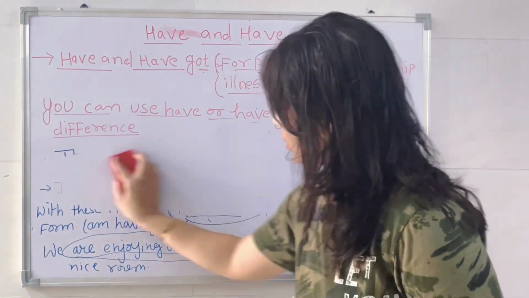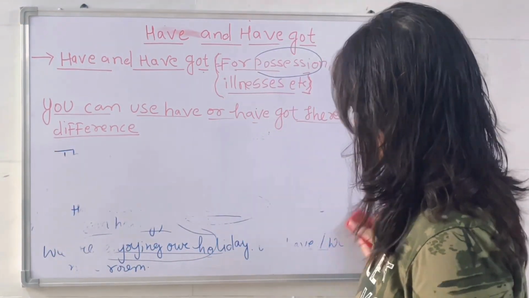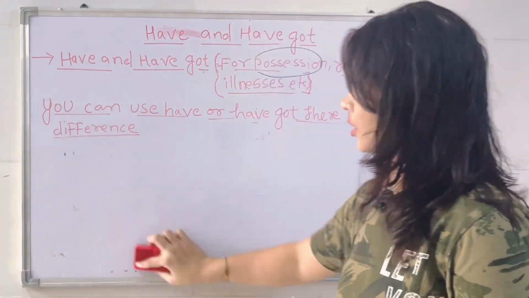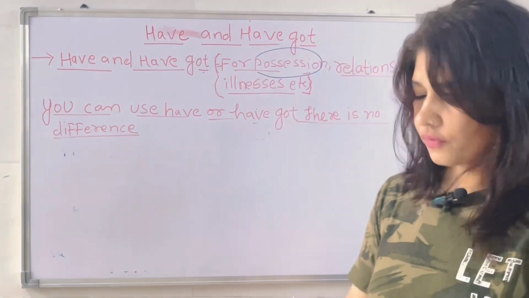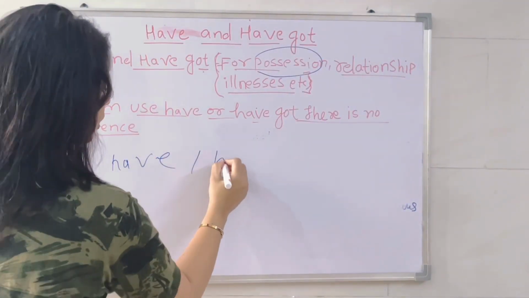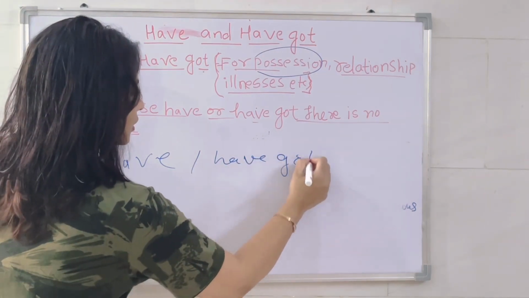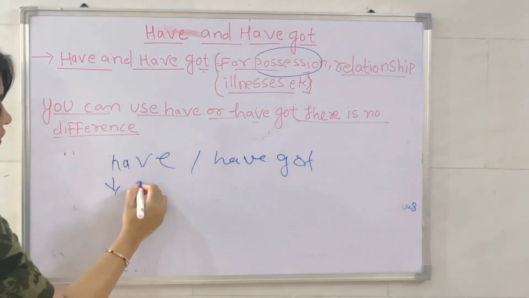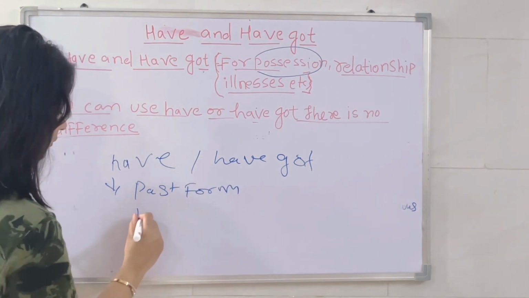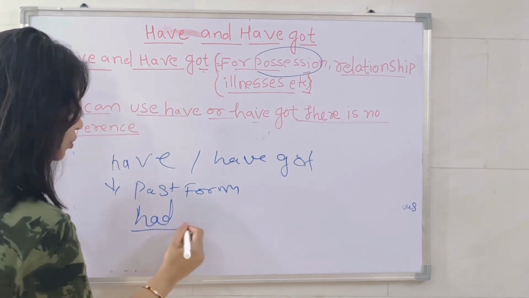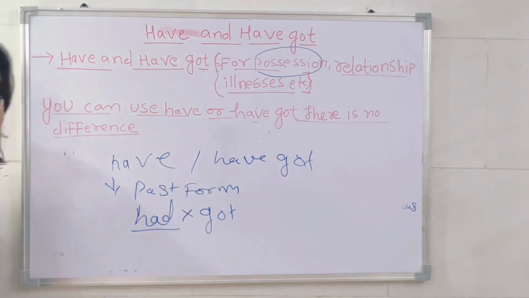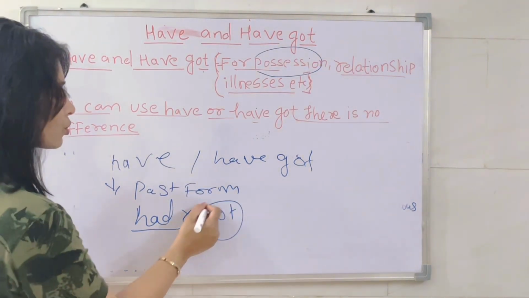If you are using had, if you are using past tense, then you have to use had only. You can't use got along with had. For example, have or have got, if you are using it in the past form, what happens? Have becomes had. So with had you can't use got, only had. There is no need to use got.